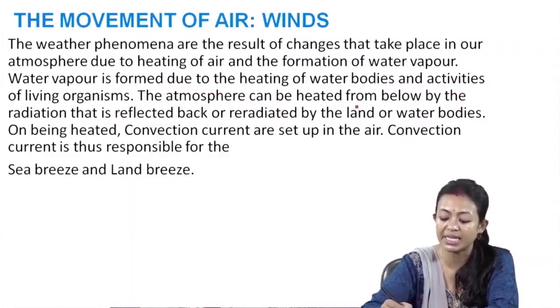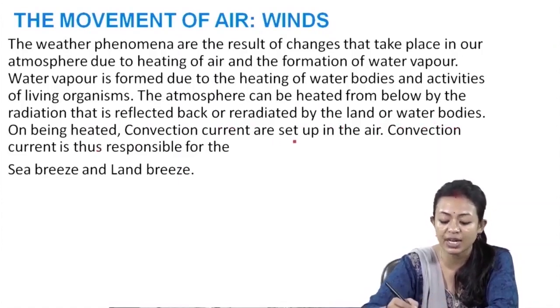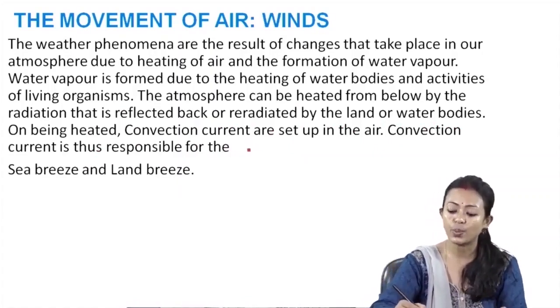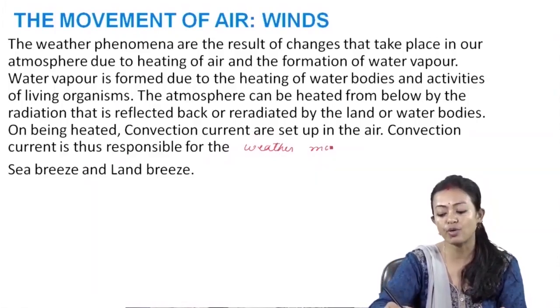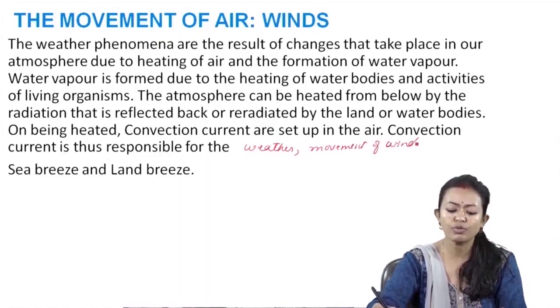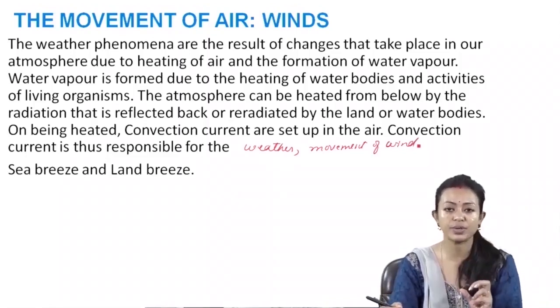The atmosphere can be heated from below by the radiation that is reflected back or re-radiated by the land or water bodies. On being heated, a convection current is set up in the air. Convection current is thus responsible for the weather phenomena, or rather the movement of wind, or movement of air. Now what is this convection current we are talking about?